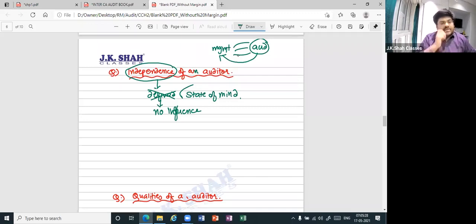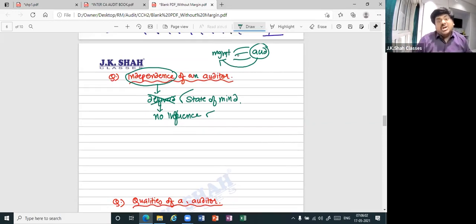Correct. So always remember, firstly, that independence cannot be defined. It is a state of mind and personal character. Independence basically means that there should be no influence of the management on the auditor. Only then you can do the work freely. Else, can you do the work freely? No. If the auditor is dependent on the management, the entire objective of auditing will be lost. So if the auditor wants to achieve the objectives of audit, should the auditor be dependent on the management or independent? Independent.